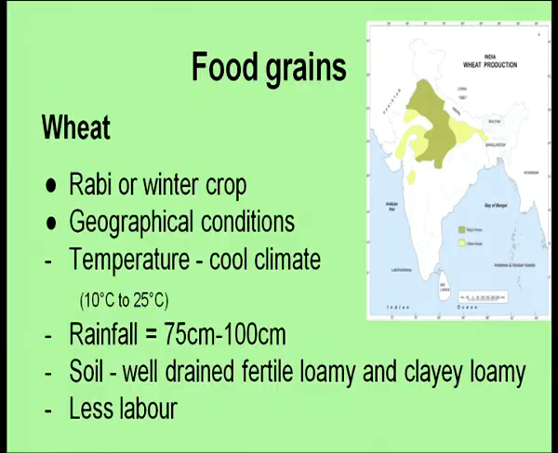Now, the geographical conditions required for wheat cultivation: it requires a cool climate, and the rainfall should be between 75 to 100 centimeters. That is, it requires a cooler climate than rice, and a lesser amount of rainfall. So, it is a winter crop, also known as a rabi crop. The soil required is well drained, fertile, loamy and clayey loamy soil, and less labor is required as compared to the rice crop.